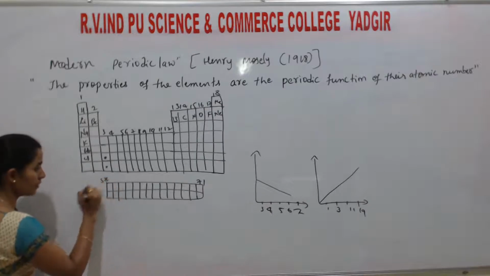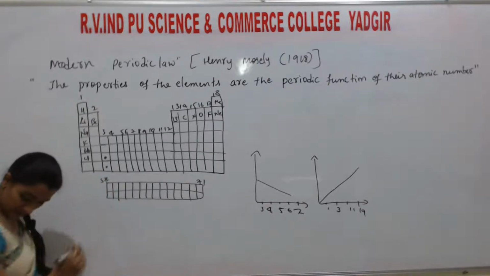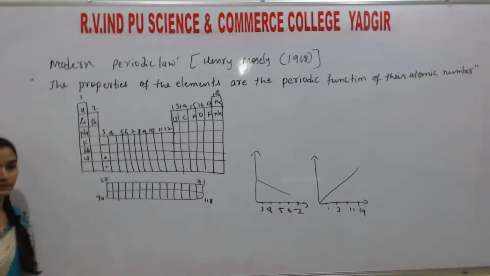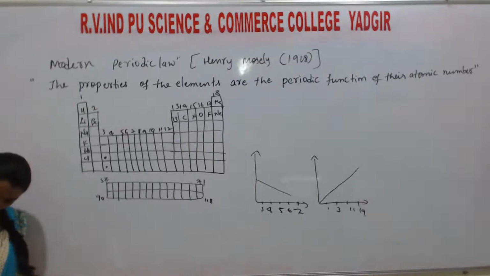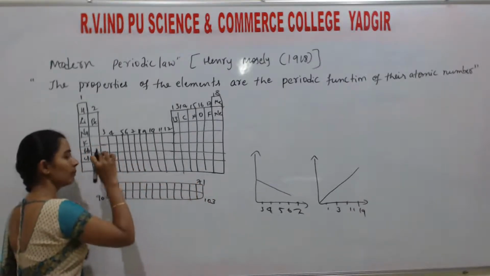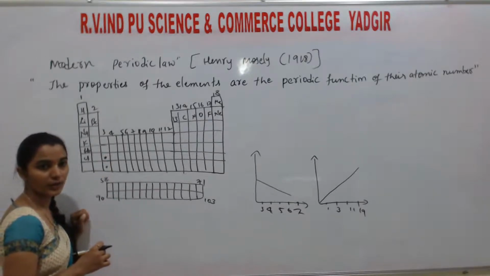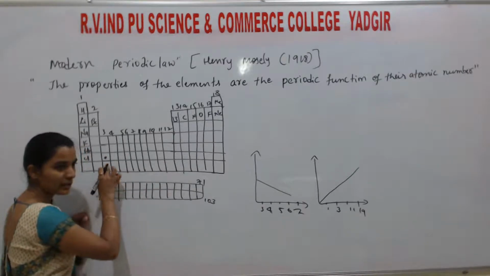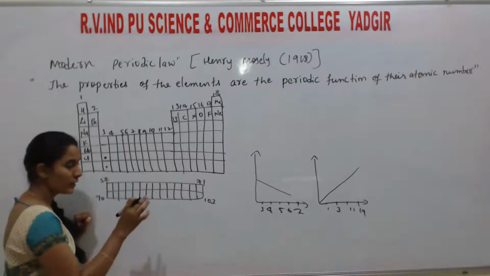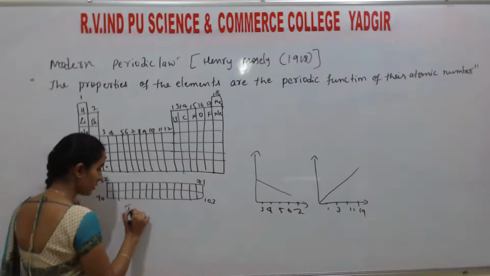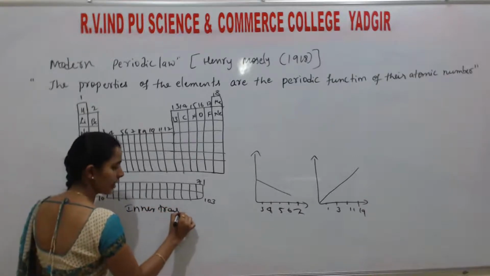This is from 58 to 71. This one is from 90 to 103. These are F block elements, but they are placed separately below the D block. If we inserted these 14 elements in the main body, the periodic table would become much more elaborate. These F block elements come after the D block elements, which is why they are called inner transition elements. I'll explain this later, students.